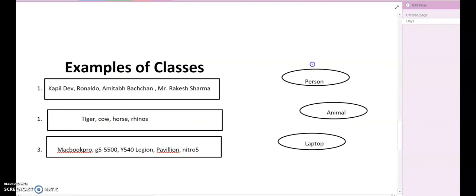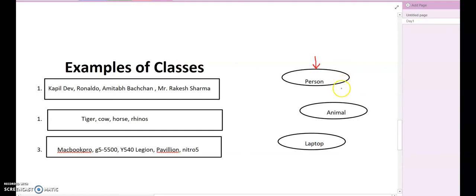So consider here this person. I have written here person. I also have written here animal and laptop. Consider the first word, person. What a person is. That's an image, right? That's a design, and using that design, many people like Kapil Dev, Ronaldo, me, you, like everyone can be created. So we are basically the objects, and the design is of a person, right?